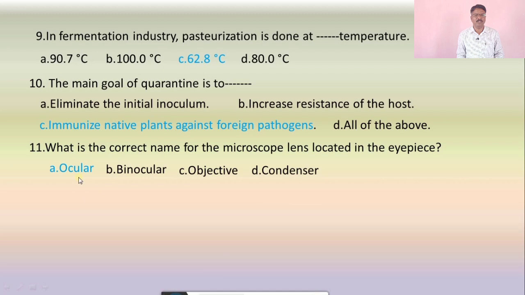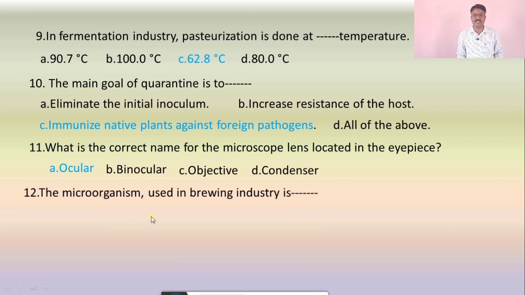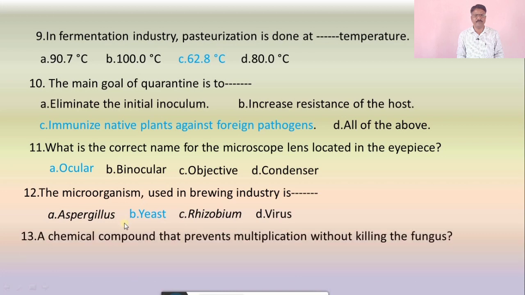Question number 12: the microorganism used in the brewing industry is A. Aspergillus, B. yeast, C. Rhizobium, and D. virus. The correct answer is yeast. Question 13: a chemical compound that prevents multiplication without killing the fungus.